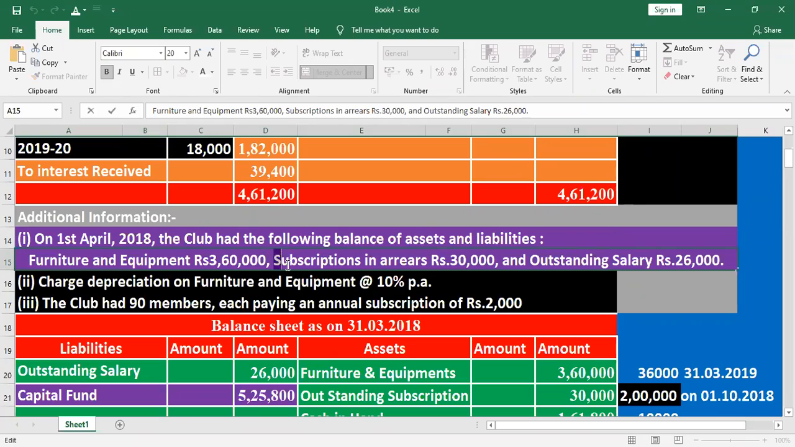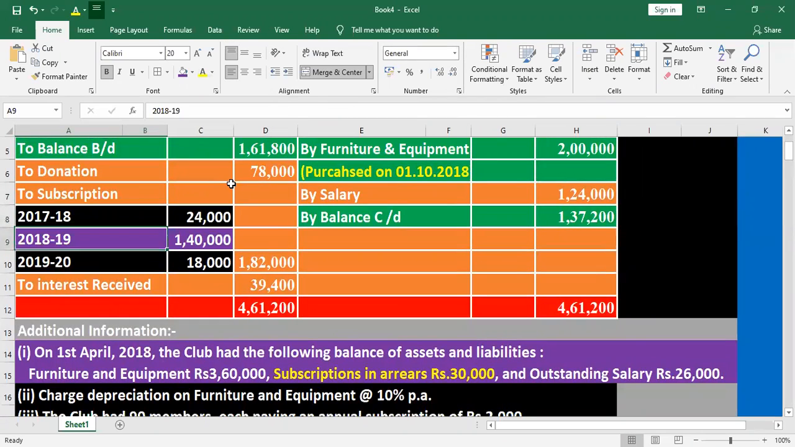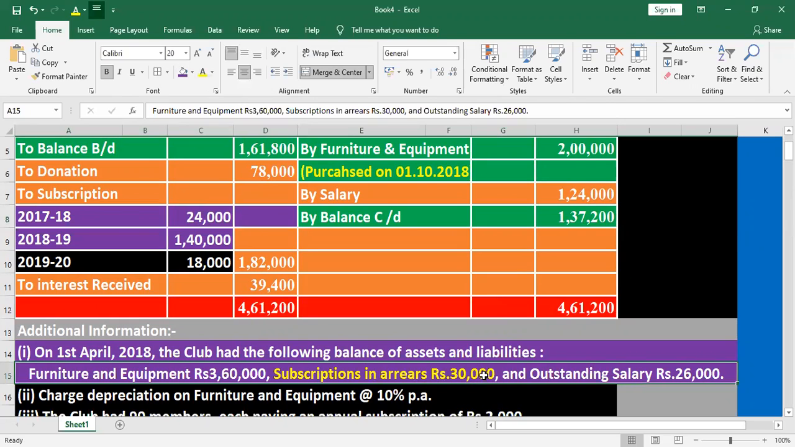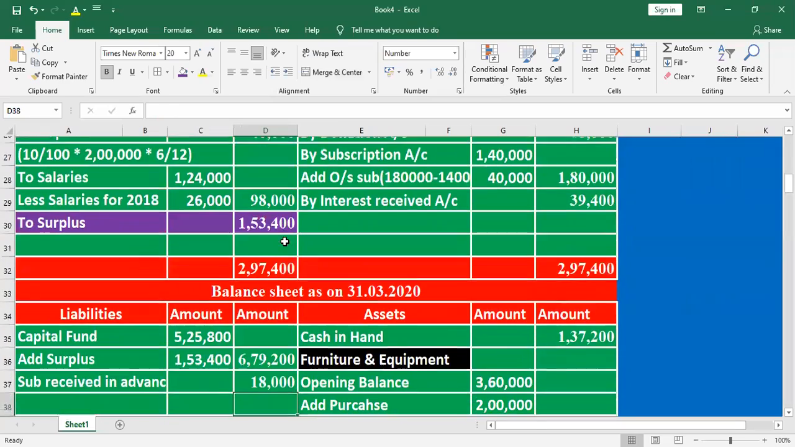Look here, out of 30,000 in 2018, the subscription outstanding was 30,000, but in 2019 we received subscription for 2018 only 24,000. Out of 30,000 we received 24,000. It means still 6,000 is arrear.